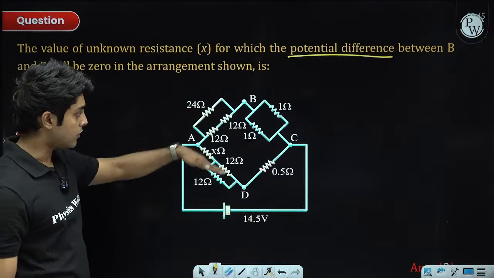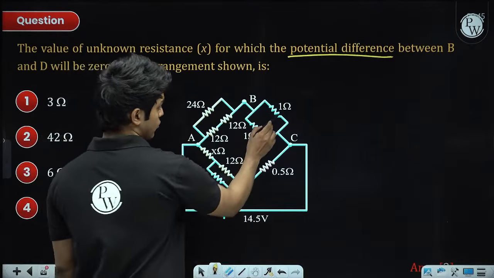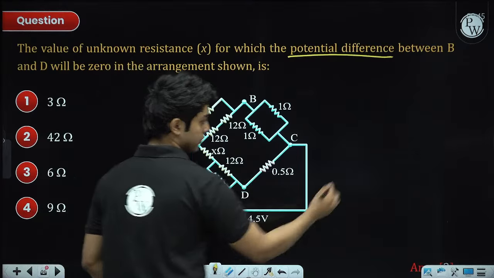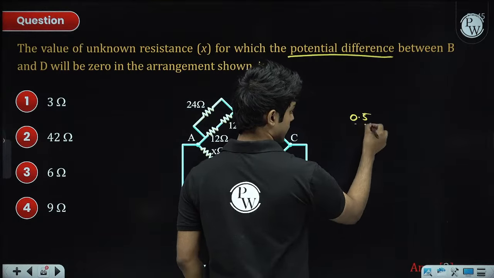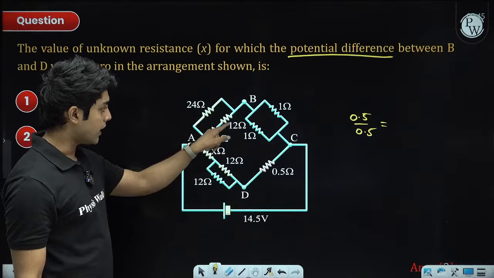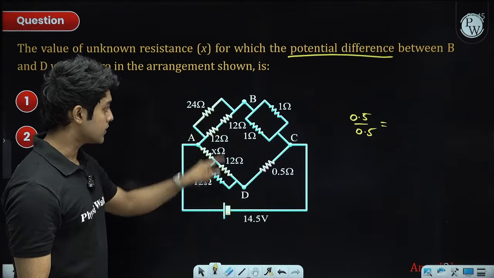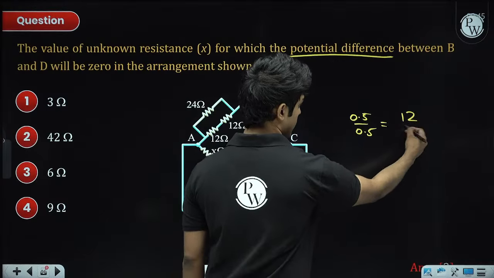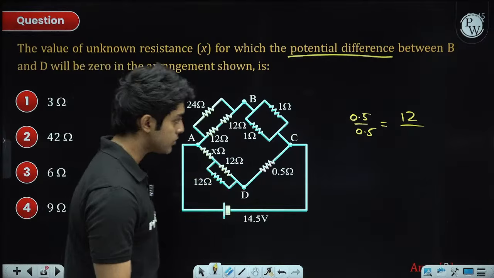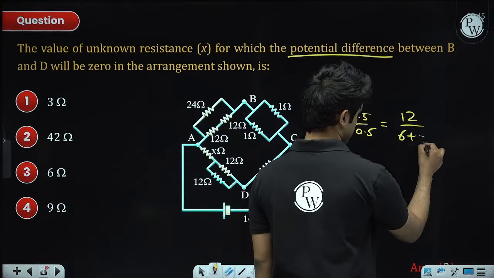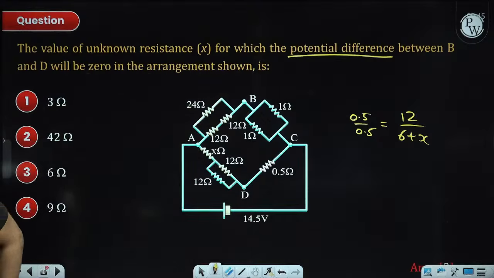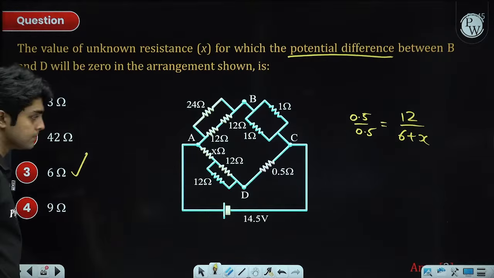So R1 by R2 equals R2 by R1. The equivalent of 1 and 1 in parallel is 0.5. Here also there is 0.5. So 0.5 divided by 0.5 equals, here we have 24 in parallel with another 24, so the equivalent is 12. Here we have 12 and 12 in parallel, which is 6, in series with x. So this will be 6 plus x. So from here x turns out to be 6. All right.